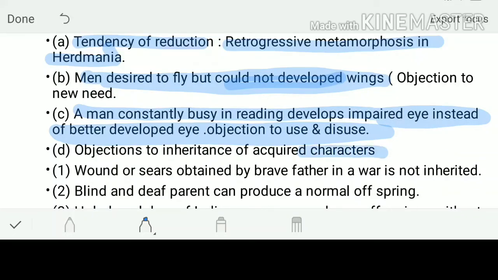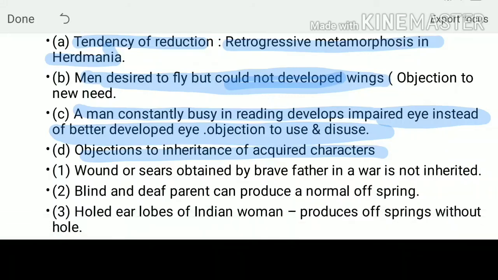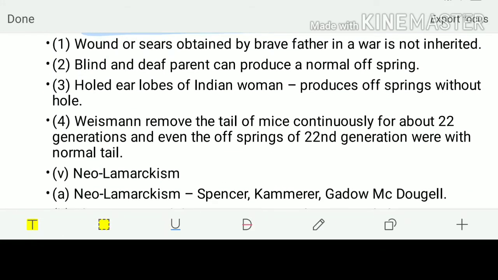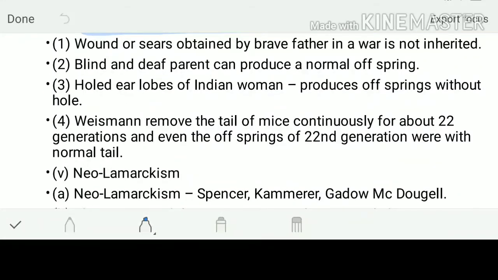Inheritance of acquired characters objection. Here the case was that the wounds or scars obtained by a father in war are not inherited by the son. Even blind and deaf parents can produce normal offspring, and even the vice versa can happen.